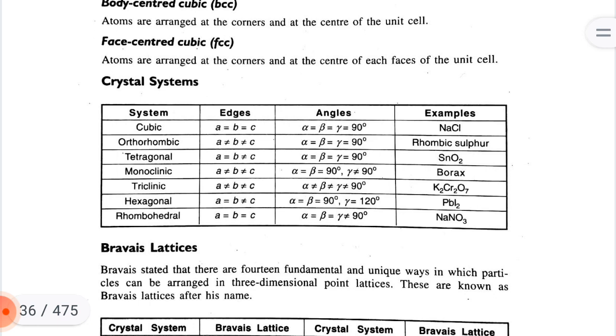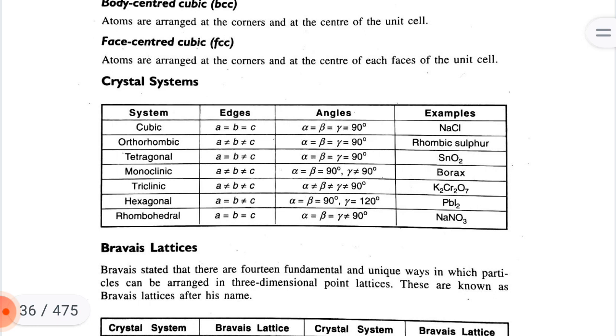Example: rhombic sulfur. Tetragonal: a = b ≠ c, alpha = beta = gamma = 90 degrees. Example: SnO2. Monoclinic: a ≠ b ≠ c, alpha = beta = 90 degrees, gamma ≠ 90 degrees. Example: borax. Triclinic: a ≠ b ≠ c, alpha ≠ beta ≠ gamma ≠ 90 degrees.